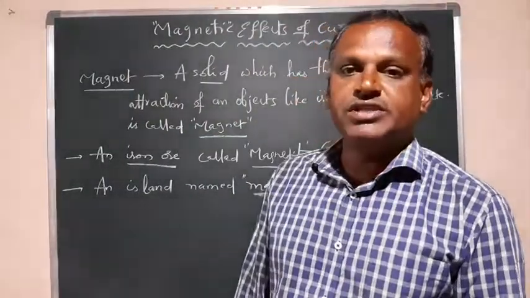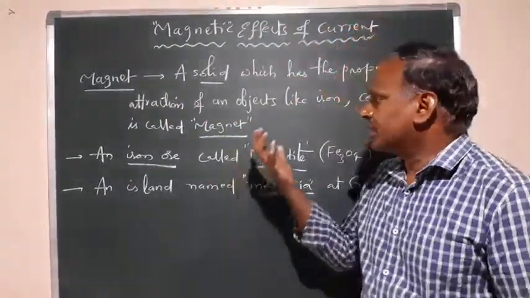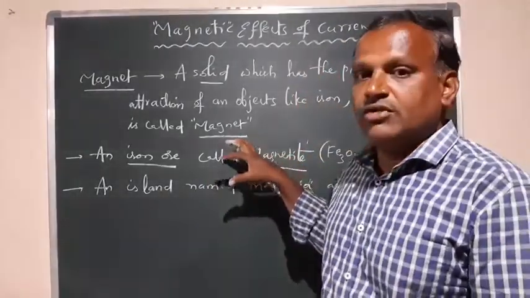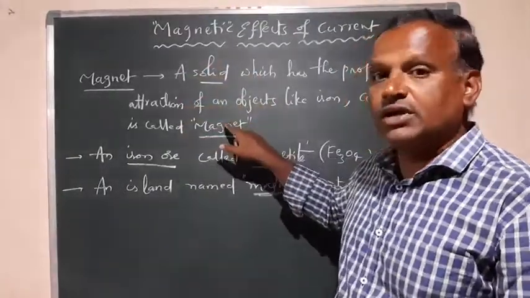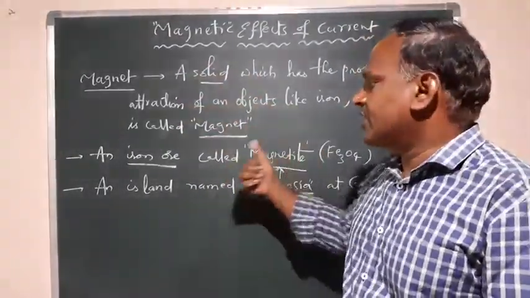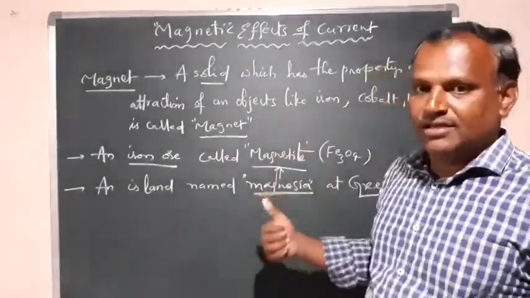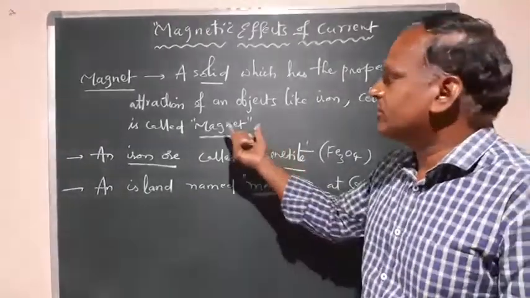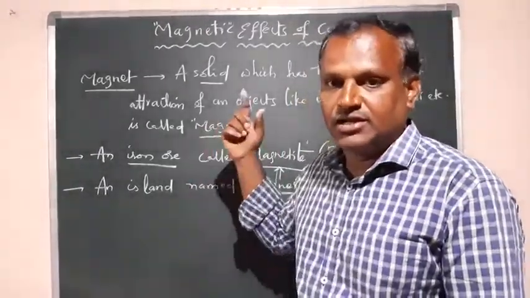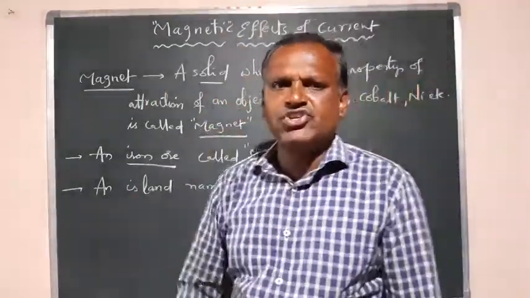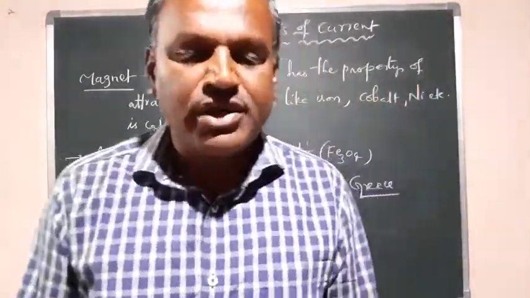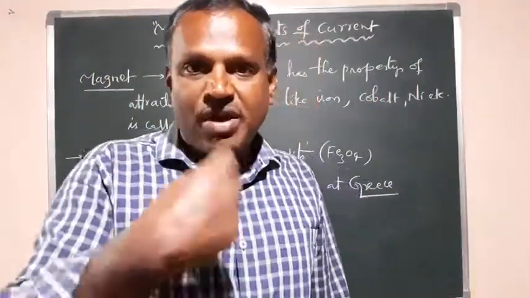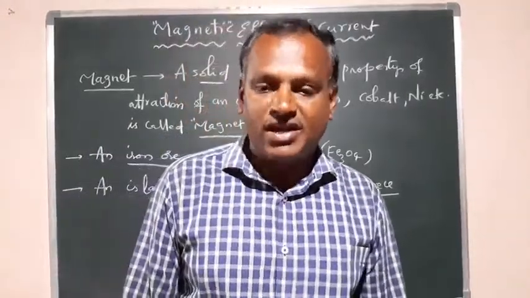There you can study a solid material which has the property of attracting other materials, and because of that attraction we call this solid material a magnet. The name comes from where this iron ore is available, at an island. That island's name is Magnesia, and because of that island, we gave that solid material the name magnet. So this is a simple introduction, the basic history of how the name was assigned to a solid material that attracts other materials, called a magnet, right?